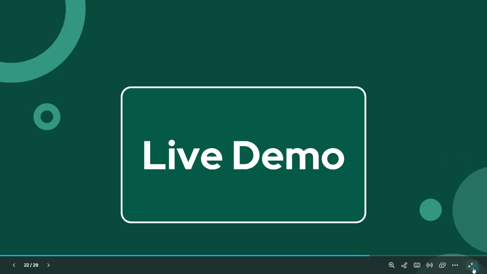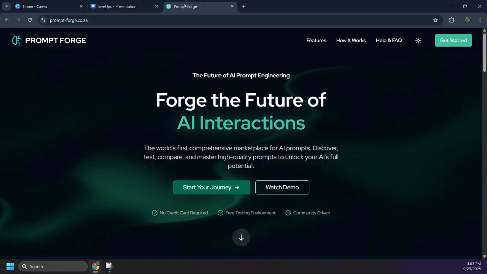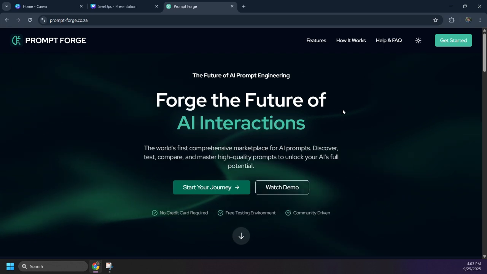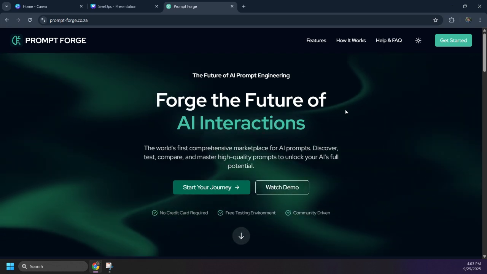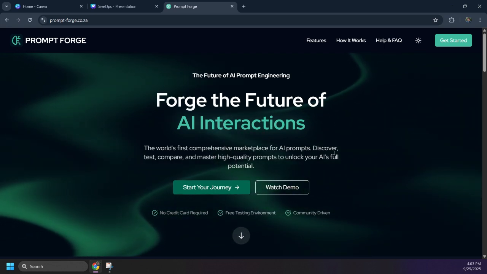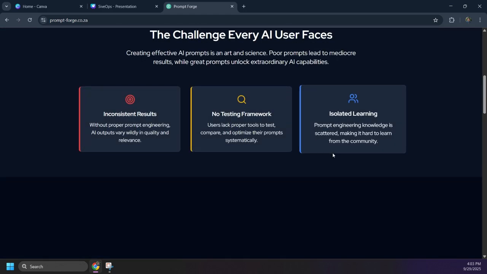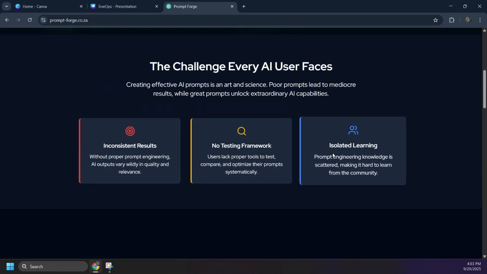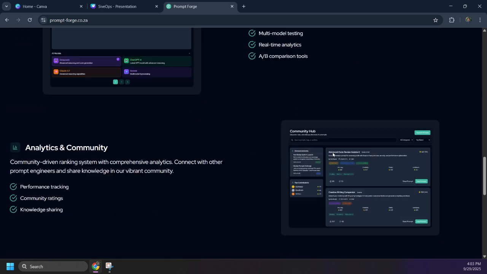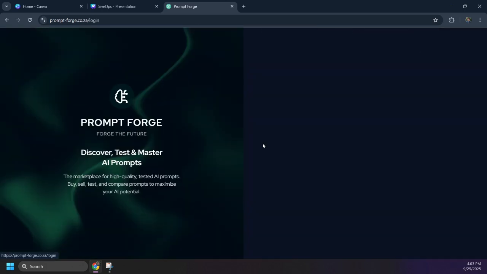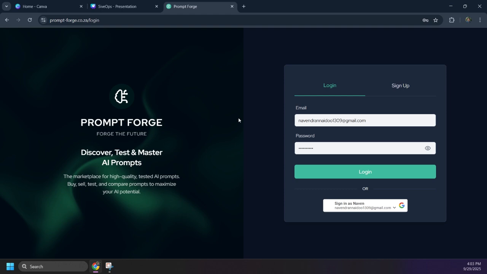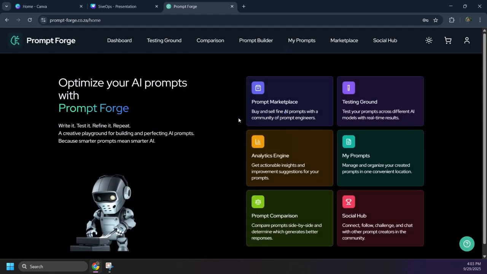Onto our live demo. Let's explore what PromptForge is all about. Users are greeted with our friendly landing page where they can view what problems general AI users face, as well as how PromptForge aims to solve those problems. After logging in, users are greeted with our home screen where they are able to view all of the things that they are able to do on PromptForge.